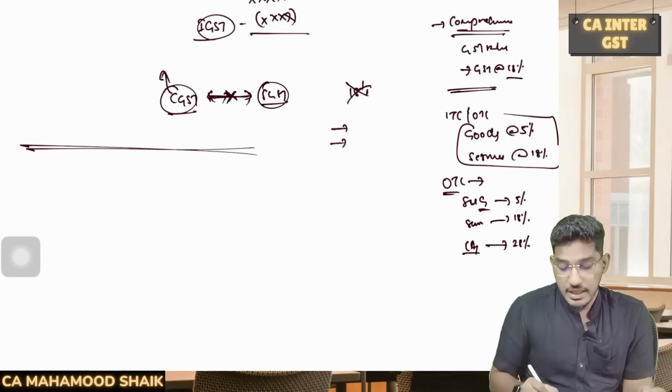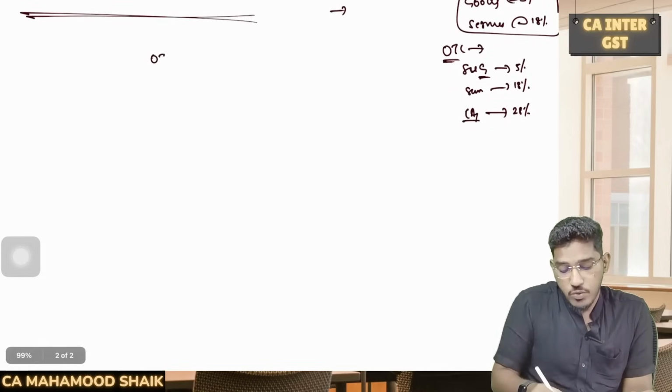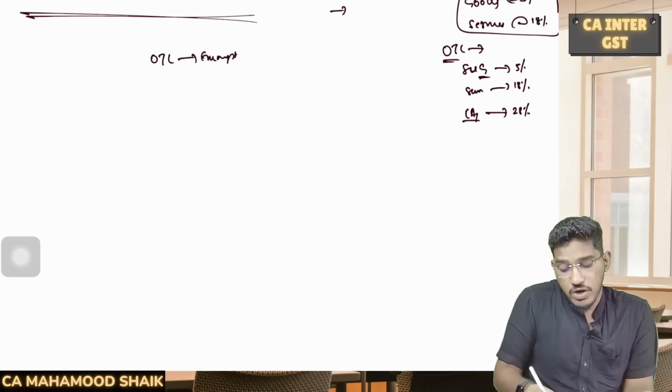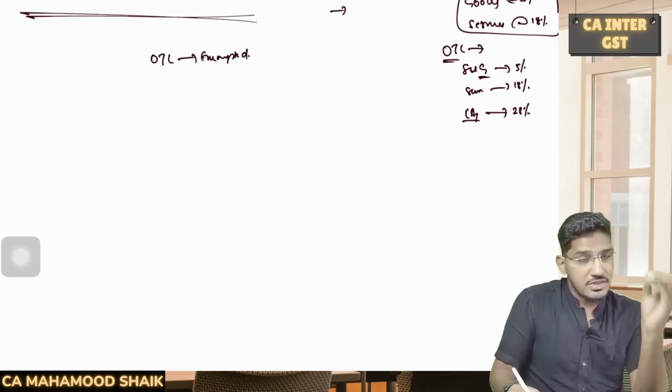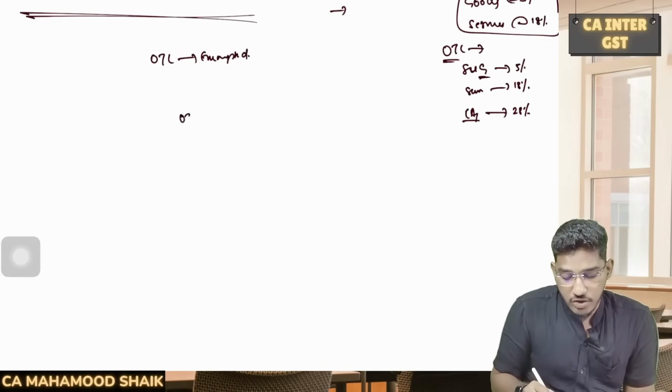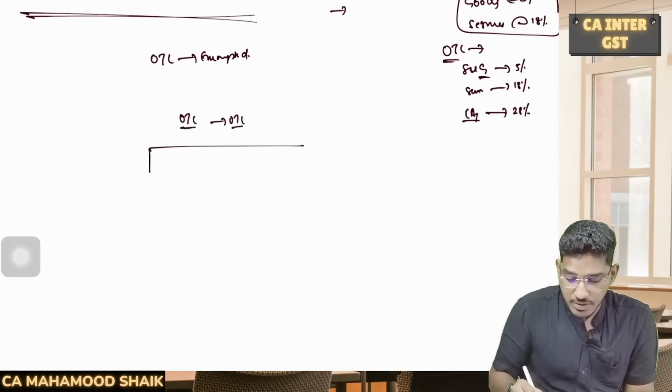And most importantly, sometimes in the question they will tell you there will be some outward services which are exempted. Now what many students do is they will not include the exempted supplies in the table. That is one more blunder. If any outward supply is made against which there is no output tax liability, you will maintain that format.